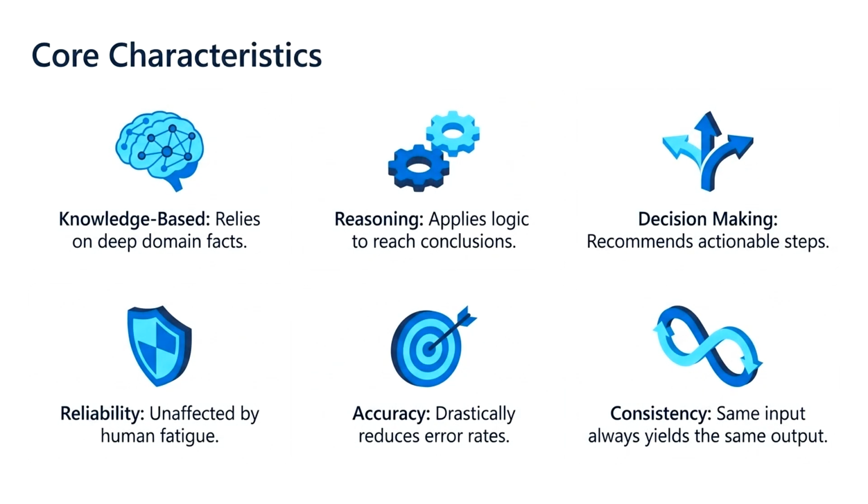Now let us look at the core characteristics of an expert system. The first characteristic is that it is knowledge based. This means the system depends on a large collection of domain specific facts and expert knowledge stored in its knowledge base. The second characteristic is reasoning. Instead of simply storing information, the system applies logical rules to analyze facts and reach meaningful conclusions. The third characteristic is decision making. After completing the reasoning process, the expert system recommends the most appropriate solution or action.